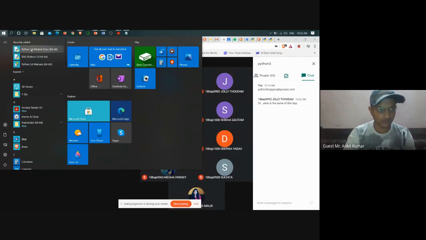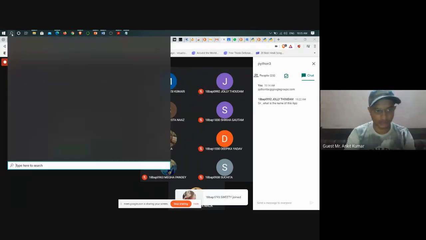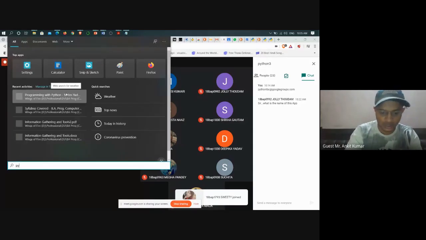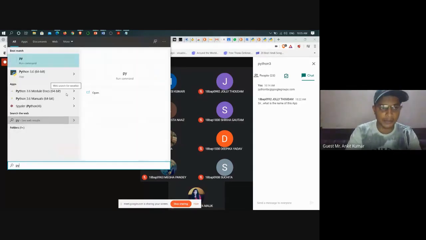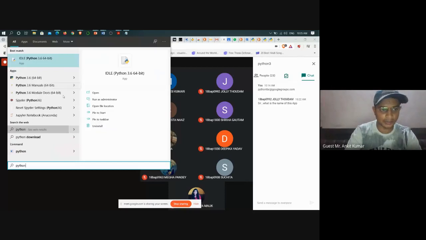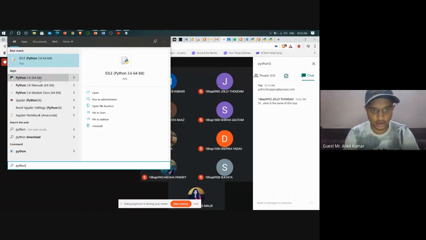Let's say I'm going to search for Python in my computer. All I have to do is press the Windows button and type Python. As soon as you type Python, you can see that there is IDLE Python 3.6, and there is Python 3.6 64-bit. So this is a clear sign that Python 3.6 is installed in your computer.